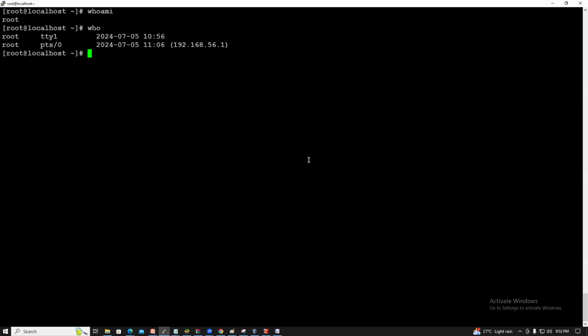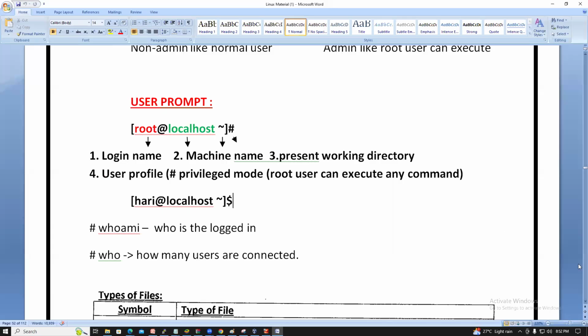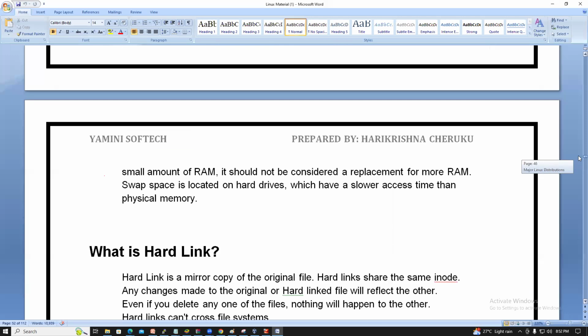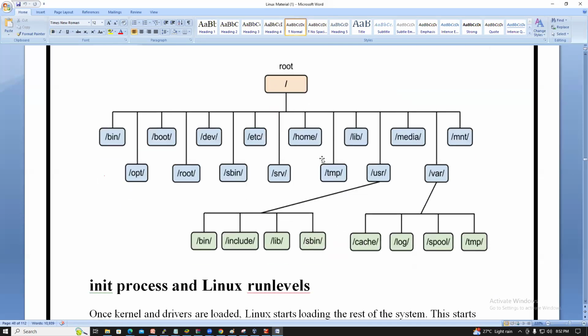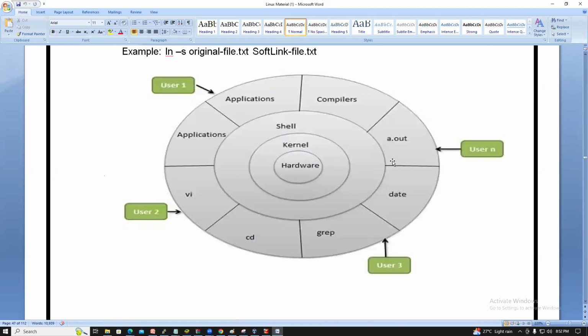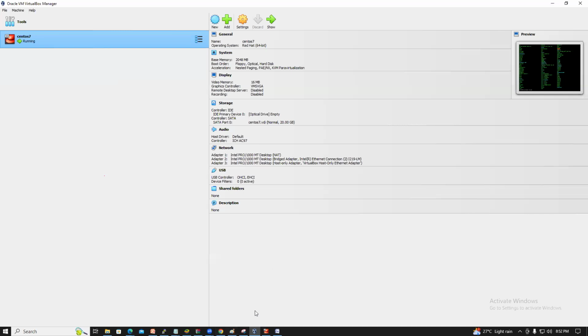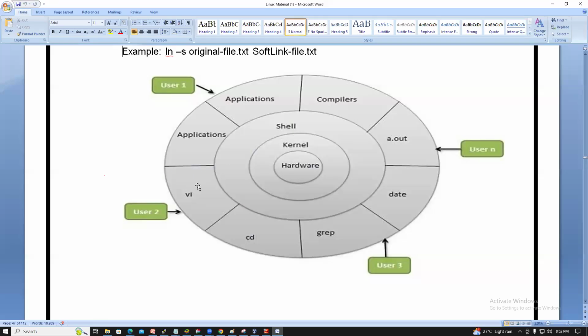Right, guys. So the kernel is the heart of Linux. I will show you guys. This is the Linux file system hierarchy, you already know, right, guys? Bin, opt. This is the hardware. What is your hardware, guys? My laptop is my hardware. I installed Oracle VirtualBox, then you install the CentOS 7 Linux. So what is that? The kernel.